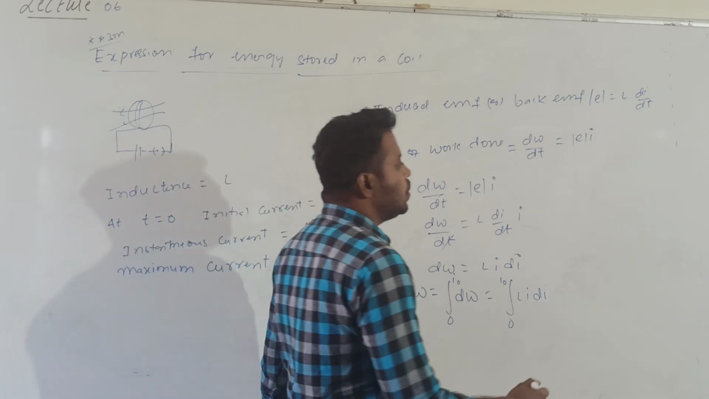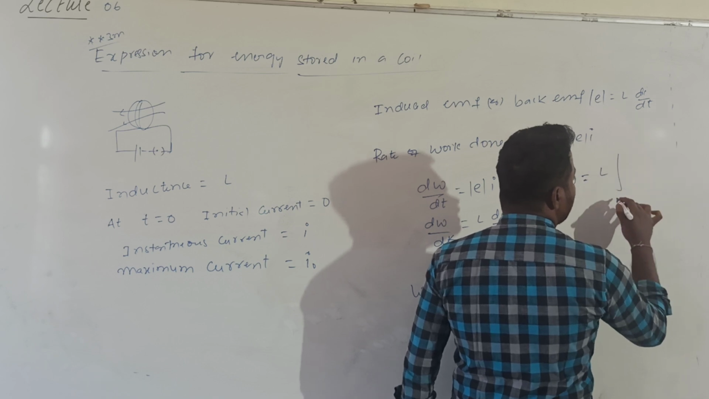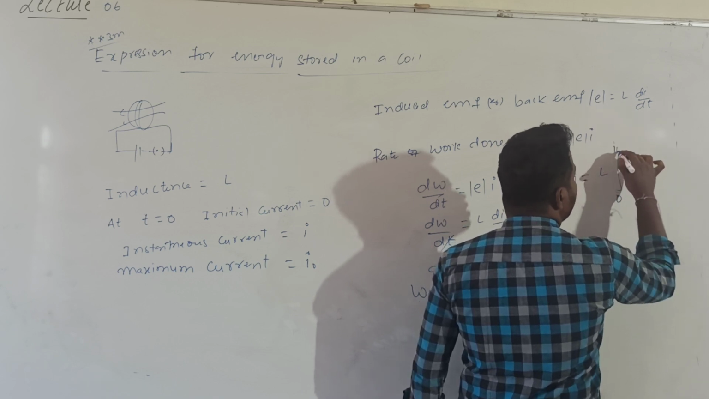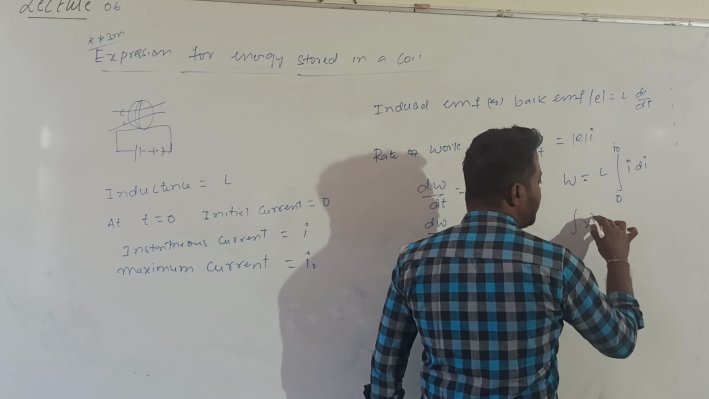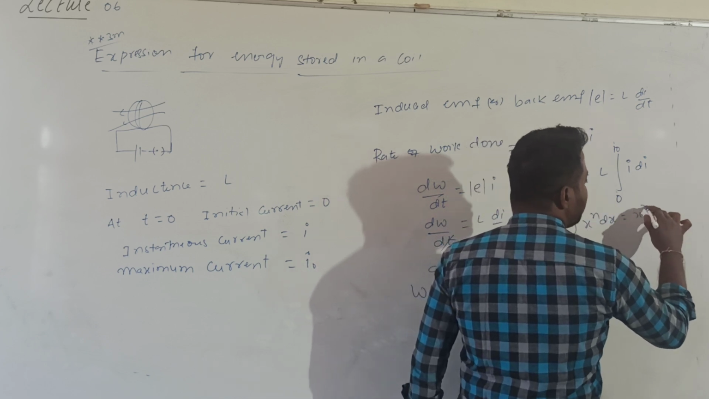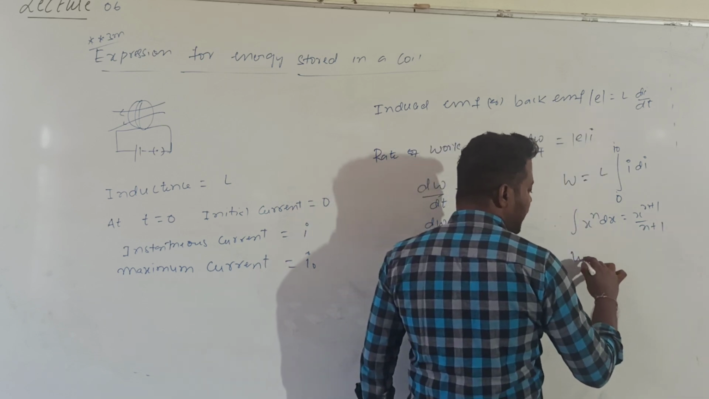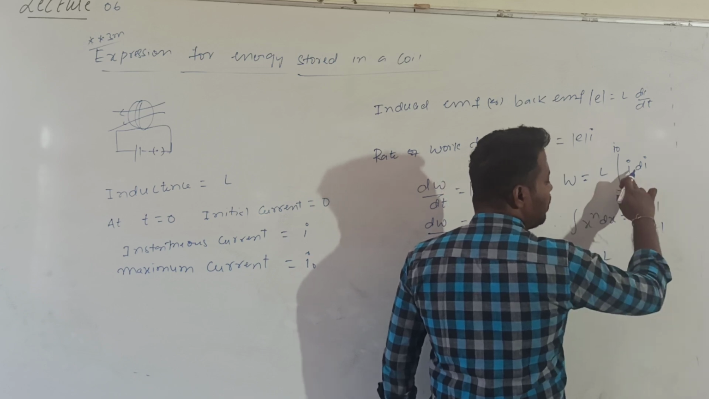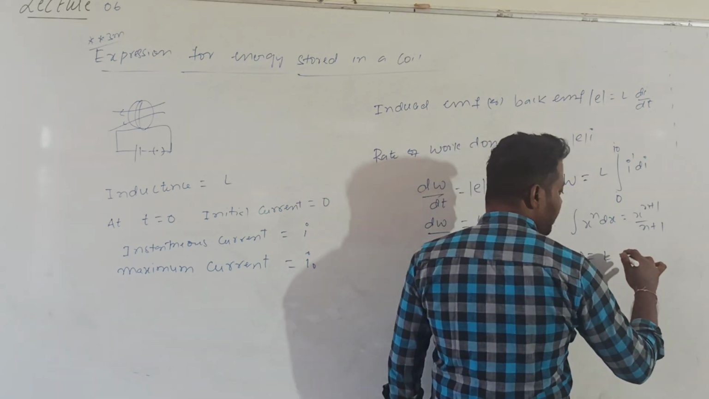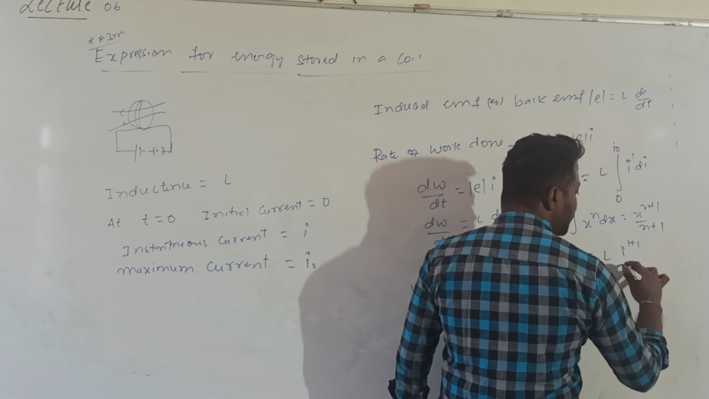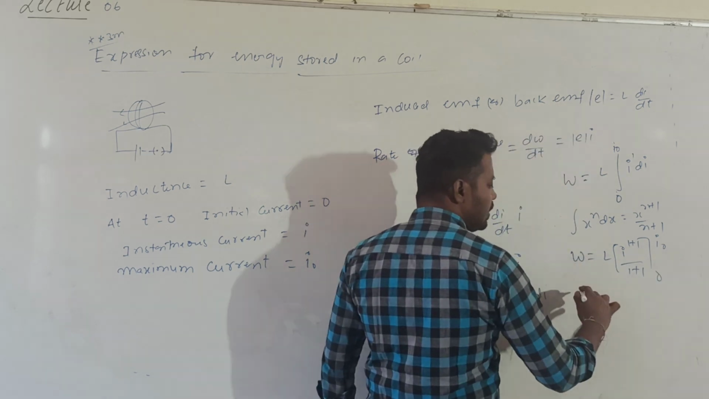So 0 to I0 of L into I into di. What will I get as the answer for W? Which one can I take outside the integration? L. Integration limits 0 to I0 of I into di. The integration formula: integration of x power n into dx is equal to x power n plus 1 by n plus 1. So then W is equal to L into, in place of x what is there? I. I power nothing means I power 1. So what will I get? I power 1 plus 1 by 1 plus 1, limits 0 to I0.